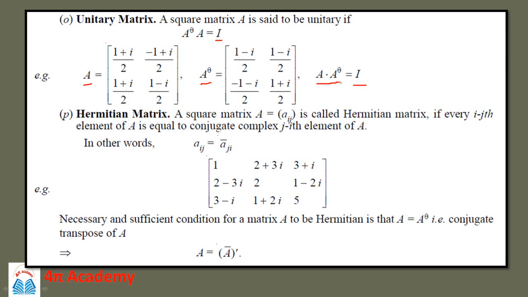If A into A raised to theta is equal to I, that is the identity matrix, then in such a case this matrix A is called a unitary matrix. Then next is a Hermitian matrix.